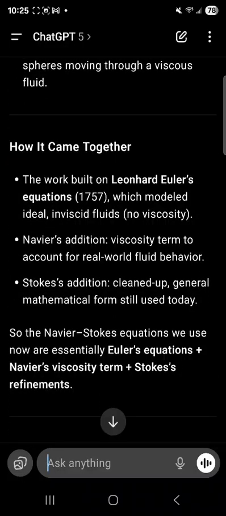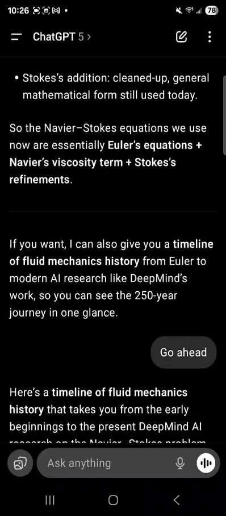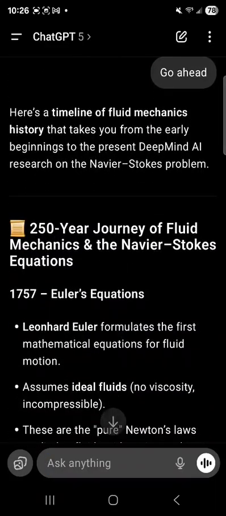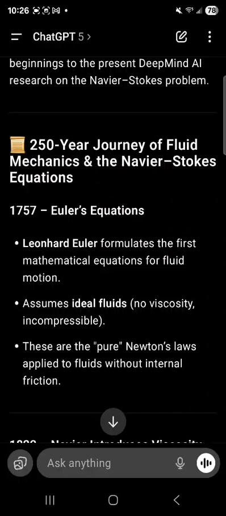Then it says the work built on Leonhard Euler's equations. That's my guy, Leonhard Euler, which modeled ideal fluids without viscosity. By the way, then I said, okay, go ahead and give me more of a timeline and some information. Euler's equations came in 1757. Euler lived from 1707 to 1783. Okay, so I have some context about Euler. So then it tells us a little bit about Euler.